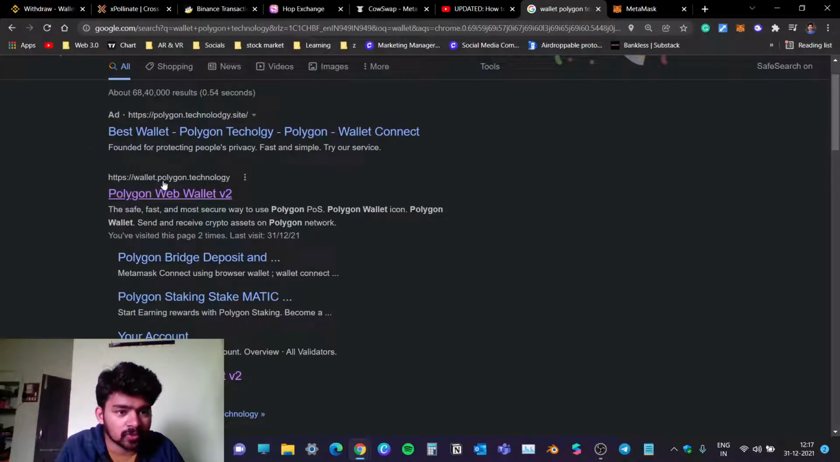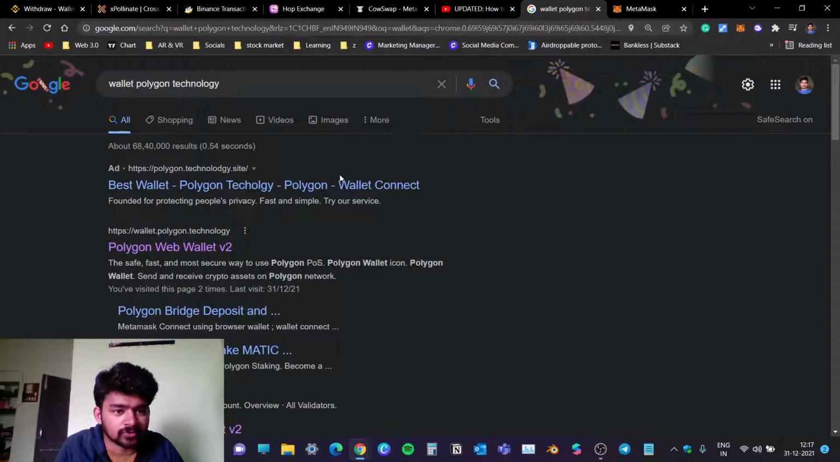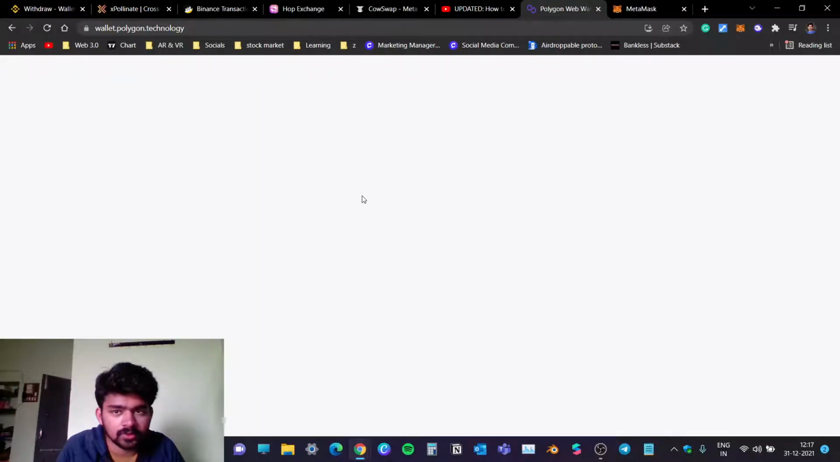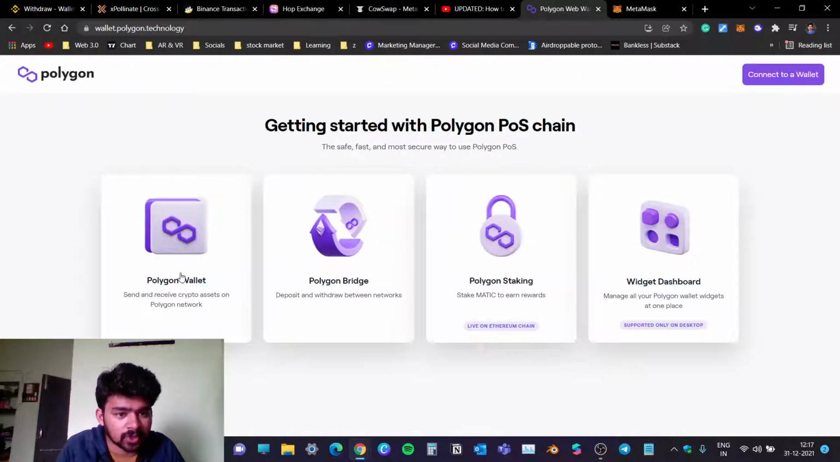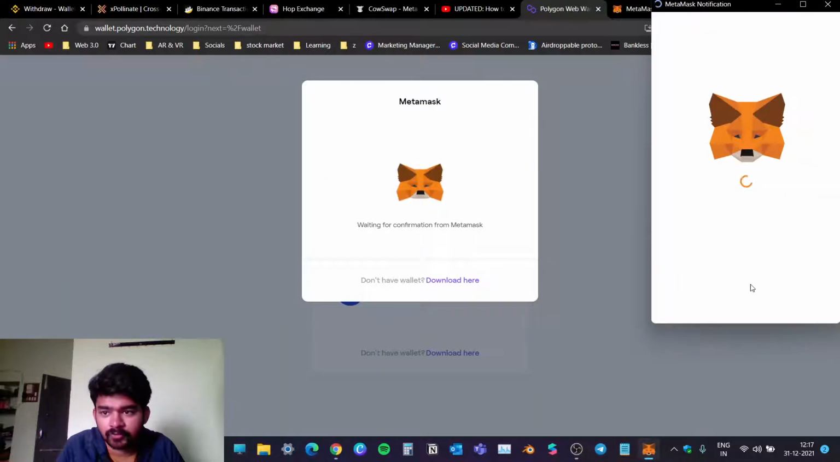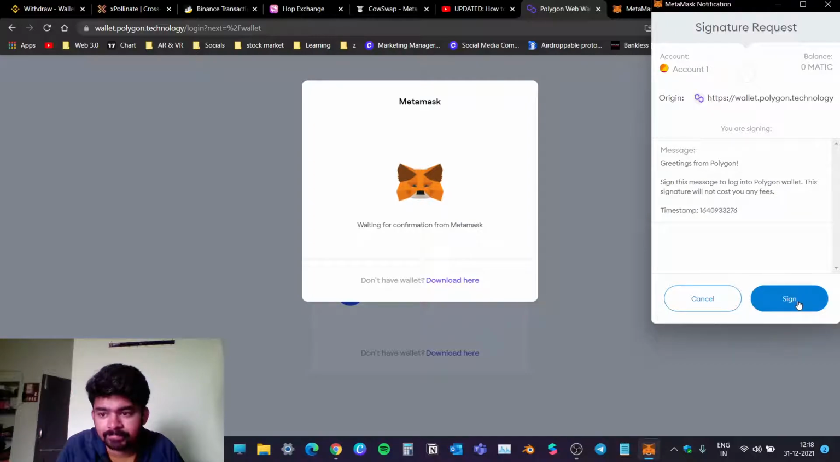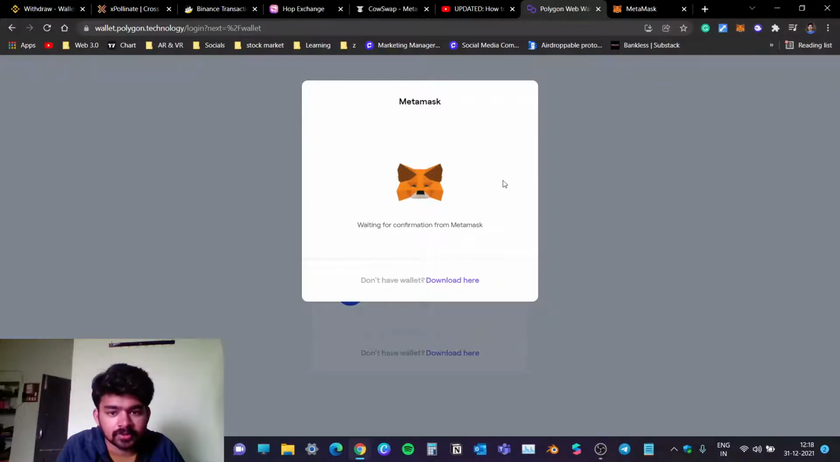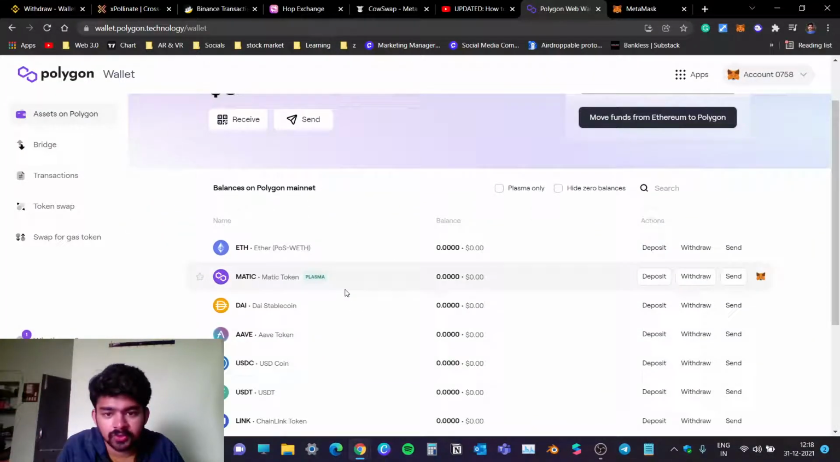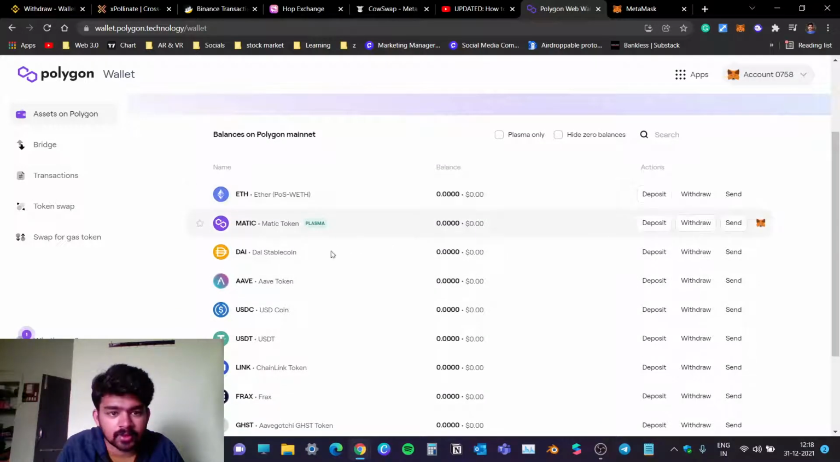Okay, go to wallet.polygon.technology. I don't know what one should do about these scammy people. This is Polygon Web Wallet v2. Go here and you can connect your Polygon wallet, I mean your MetaMask wallet. Basically, you should just sign in. It will load and show you the particular balances you have.